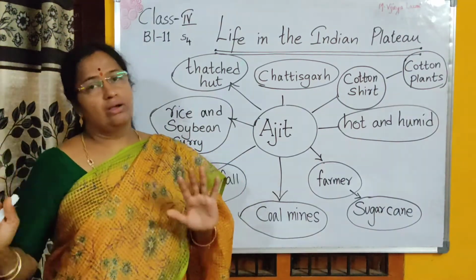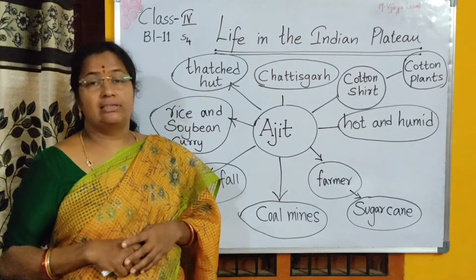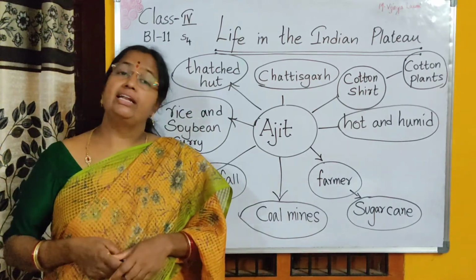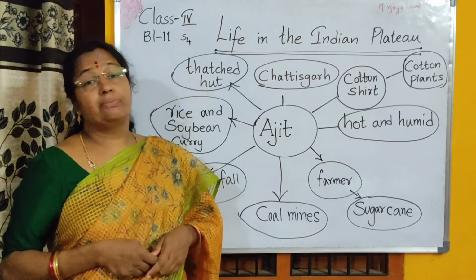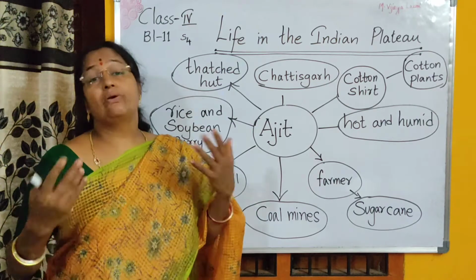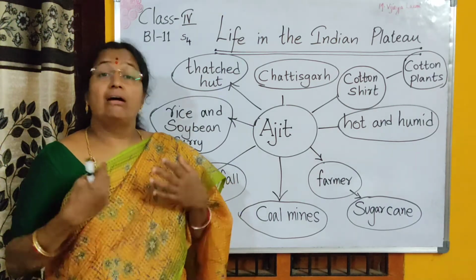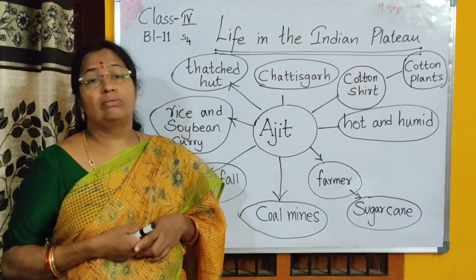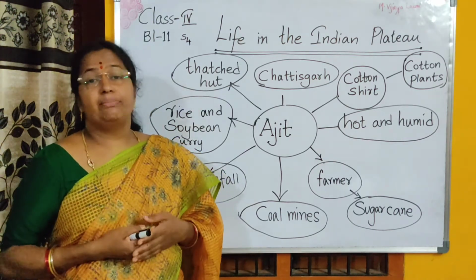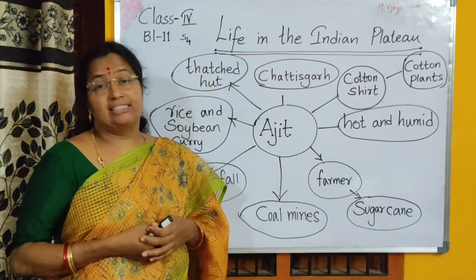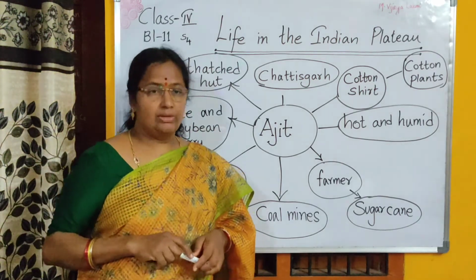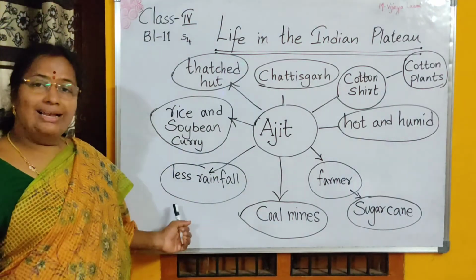Good rainfall, good crop, good harvest. No rainfall, no crop. So Ajit was worried, even if it continues like the previous year, no rainfall, then how is my father going to pay the debt? How is he going to send me to school? Even this year, if there is no rainfall, then he can't send me to school because he has to pay the fees. So that was the problem which Ajit was worried about, because of the less rainfall.